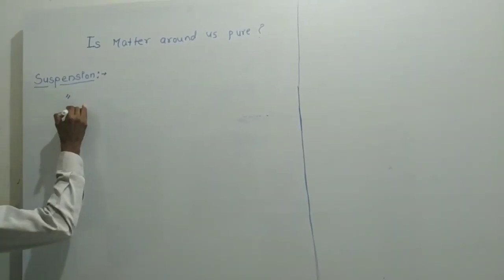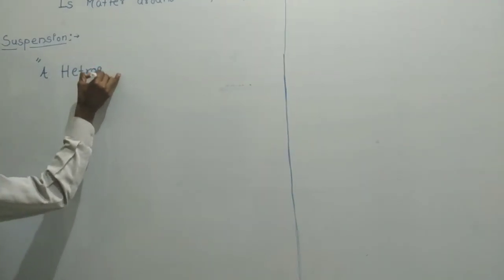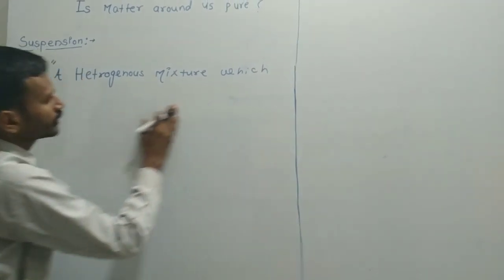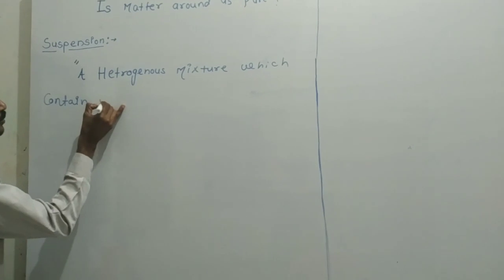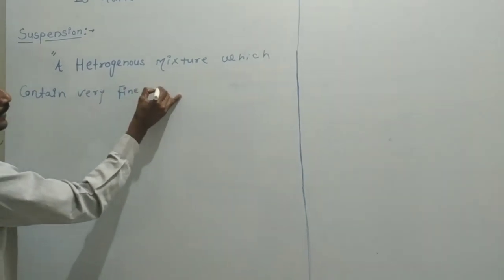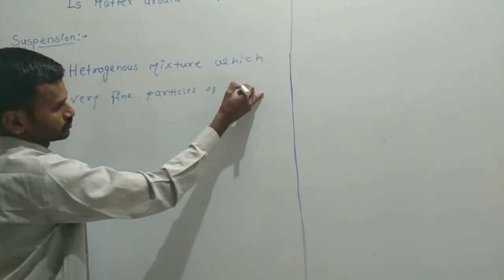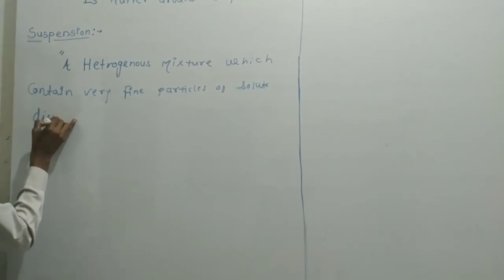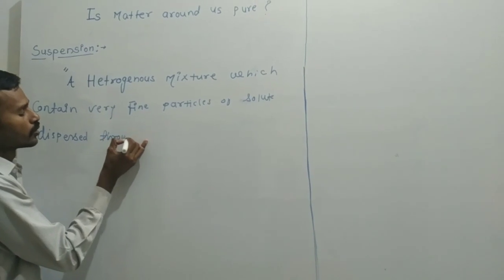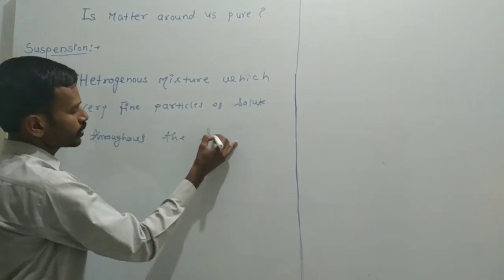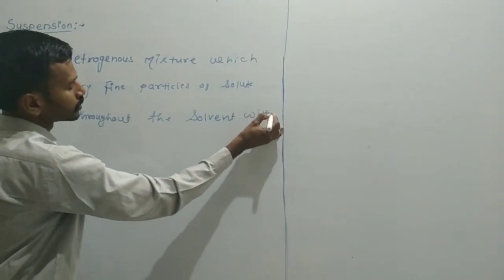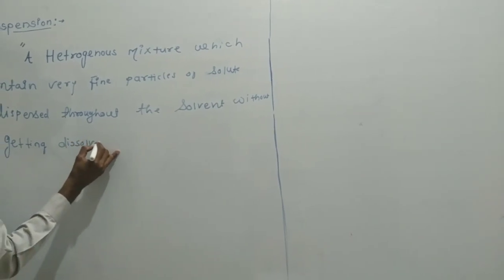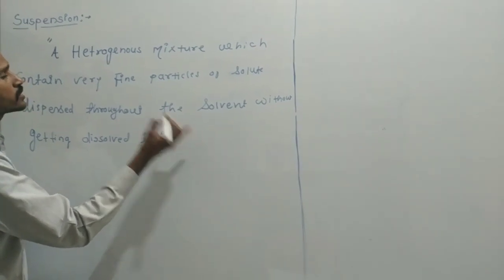A heterogeneous mixture which contains very fine particles of solute, dispersed throughout the solvent without getting dissolved in it, is called a suspension.